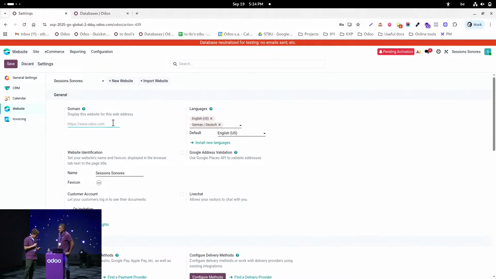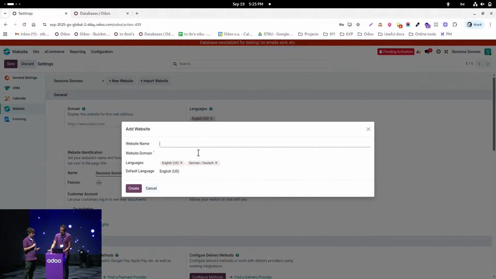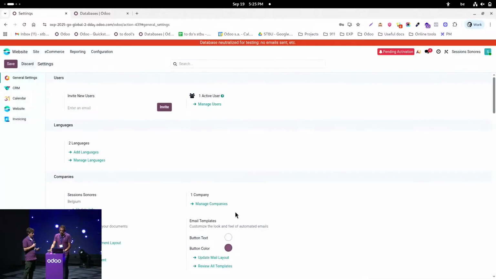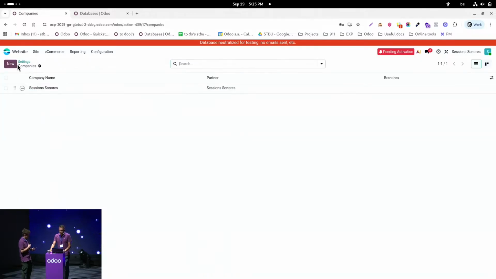So next one is, does this work okay with multiple companies or any specific considerations? So it's a short question. Yes, I'm not sure I understand the question. So what is the question behind it? If it works with multiple companies, I would say yes. We can set up multiple websites with multiple companies. This is a feature that we have here. As I just showed you, we can create a new website, give it a name, add it, and we could also go to general settings and just add a new company here, and we could do some cross-company flows if needed.